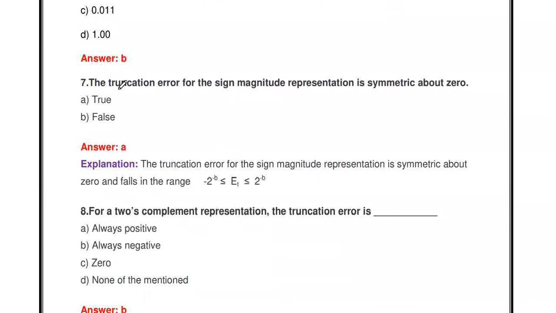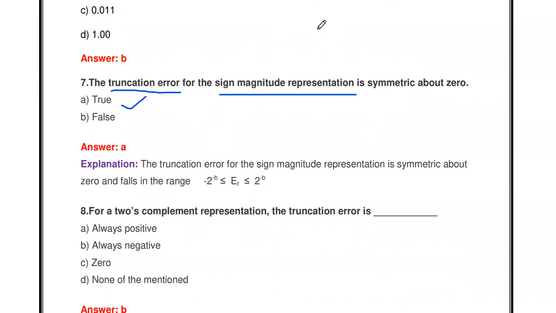Then the next one: the truncation error for sign magnitude representation is symmetric about 0. The statement is true or false. It's true. Already there are various types of binary representation in a digital computer or DSP processor. We discussed in the previous video the floating point representation and fixed point representation.